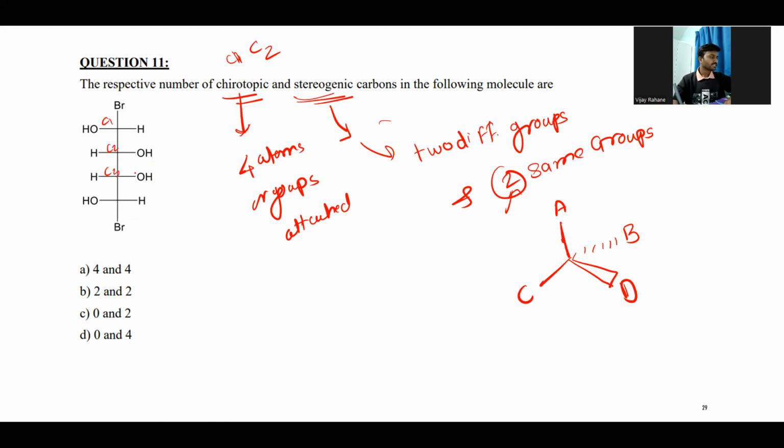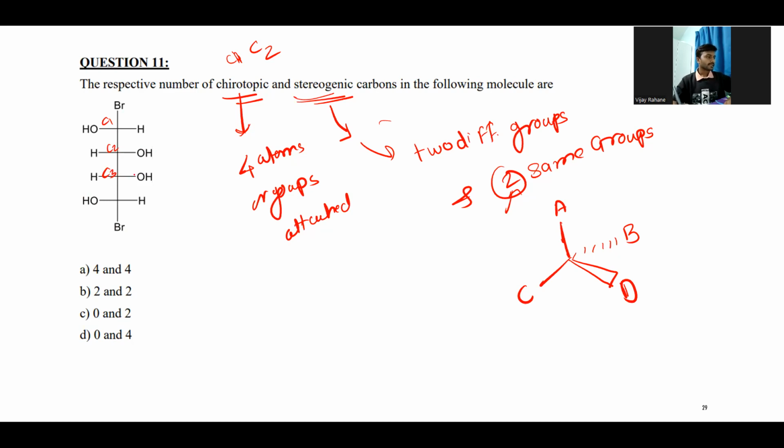If you see this C3, it also has the OH group, this one entire group, as well as this one. So these 4 groups are different, right? In this one as well, you can see the carbon which has the hydroxy as well as the bromine, but the next side, the carbon atom has the hydroxy and the entire different group. So these two are different from each other.